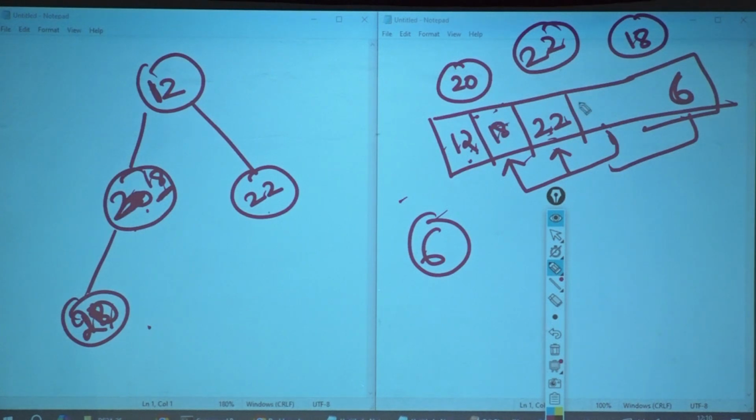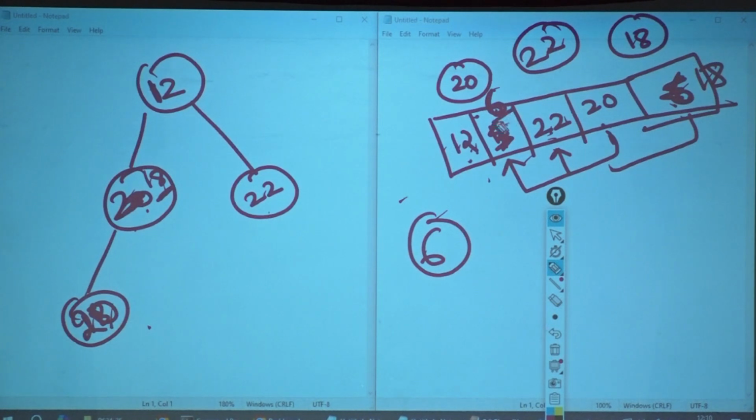This is 20. 18 is 6's parent. Is 6 less than 18? Yes. Then what will I do? I will put 6 here and put 18 here.